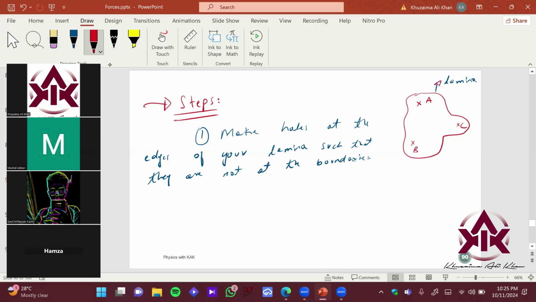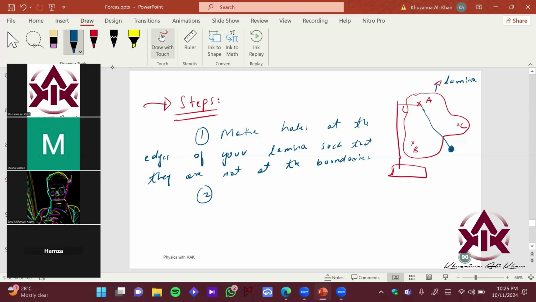And the second step is you will do what? You will hang this on your retort stand, right? Like this. This is your retort stand, and this will be your thread. Imagine this is straight, right? You will hang the lamina, and in front of your lamina, you will hang the string with the ball bearing, right? So this would be straight. I'm just making it inclined to show you कि आपकी line कैसे बनेगी, right?